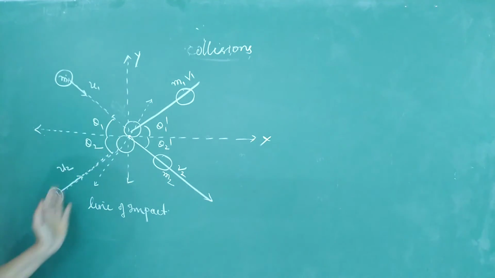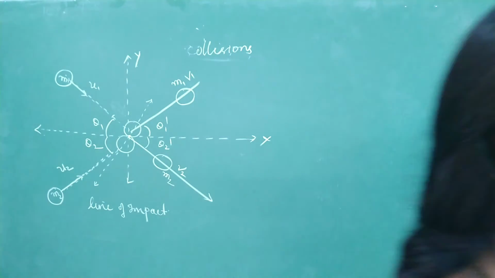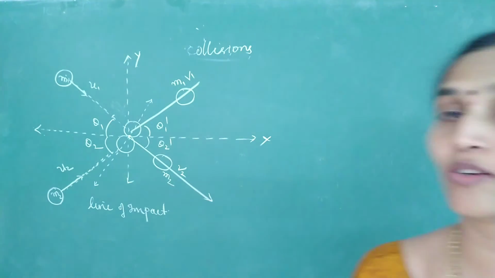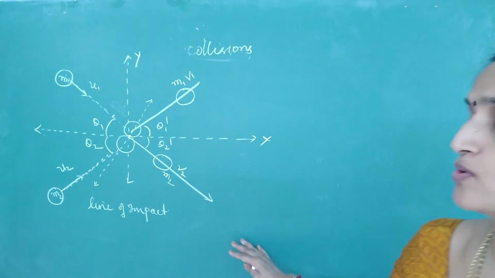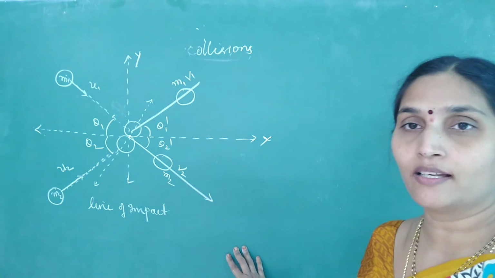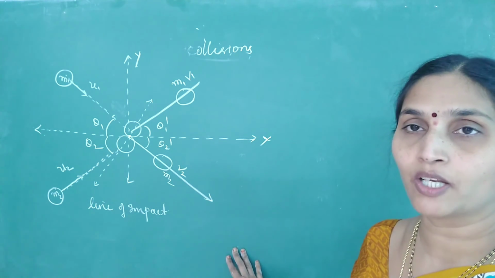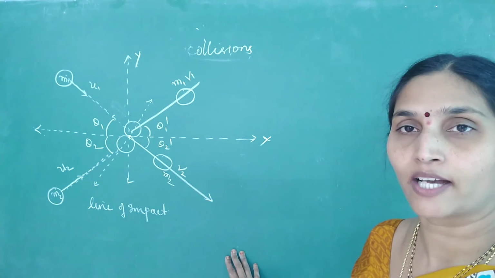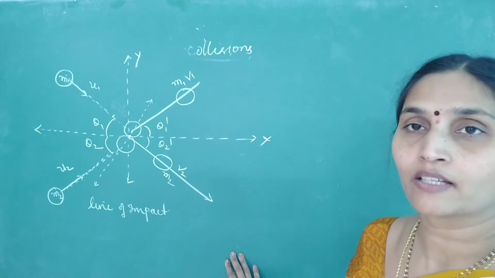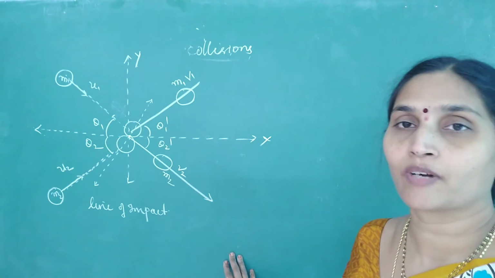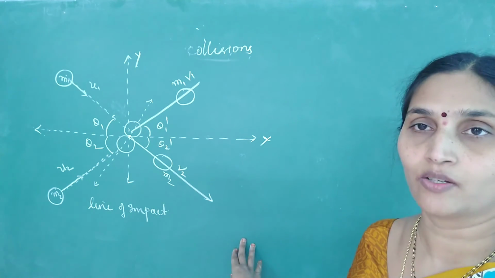Even this is an example of a two-dimensional collision, because they do not have velocities along the same line. We call it a two-dimensional collision. Still you can apply conservation of momentum along the x and y axes, conservation of kinetic energy, and apply the given conditions, whatever values are provided in the question, and find the unknown values.